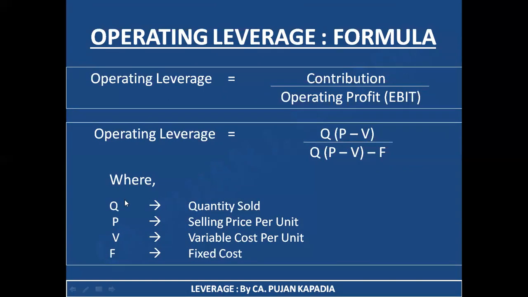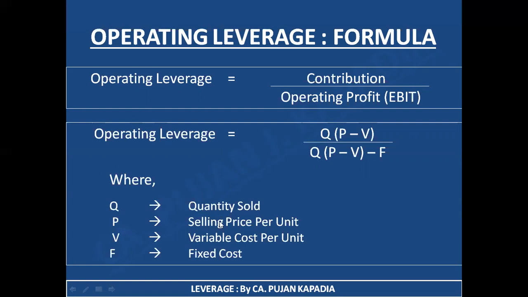So what is Q? Q is quantity sold. Just remember, friends, when you are a manufacturing unit, your installed capacity is different and your actual capacity is different. So for example, if I say that I have installed machinery in my factory that can manufacture 1 lakh units in a year, but actually how many units have I manufactured? I have only manufactured 75,000 units. So my installed capacity was 1 lakh, but actual production was 75,000 units. And here, friends, you are supposed to write your actual quantity. Fine. As a result, under Q, we are going to write the actual quantity sold.